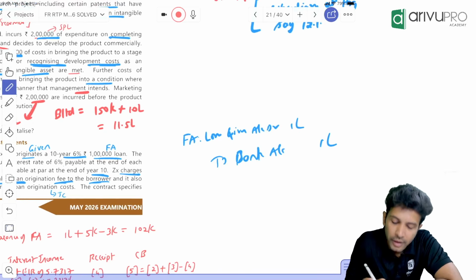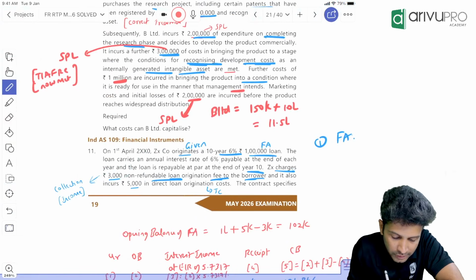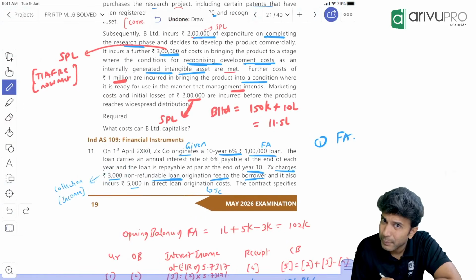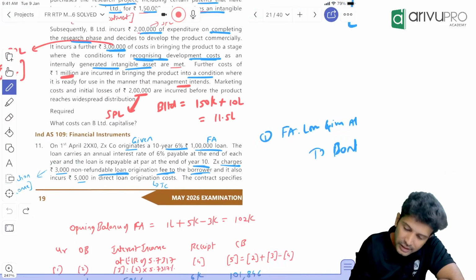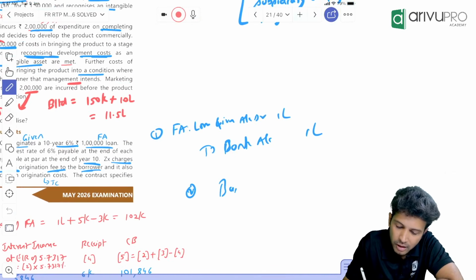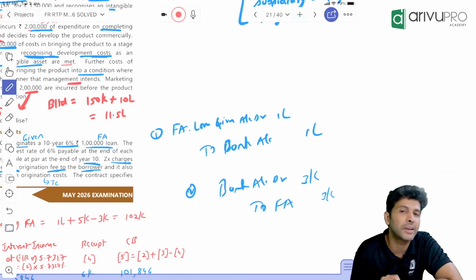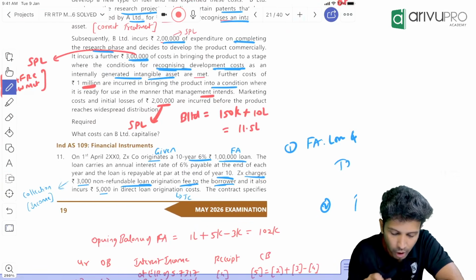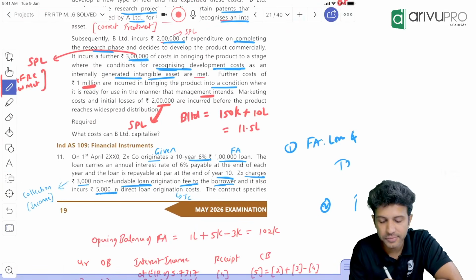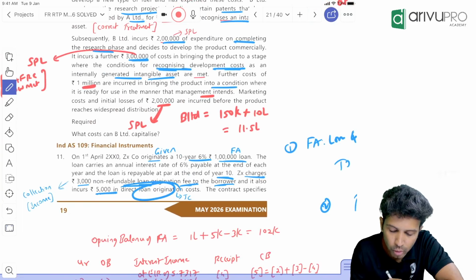So 1 lakh. Okay. Now this 3,000 rupees, are we paying or are we collecting from the borrower? We are collecting. So the journal entry will be bank account debit, and don't transfer this to P&L. This will be adjusted from the financial asset only. How much? 3,000. Bank to FA is the entry. Okay. All right. Then it also incurs 5,000 with respect to direct loan origination cost.